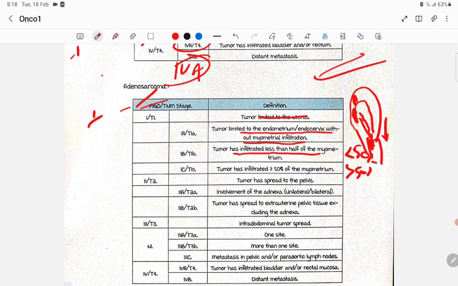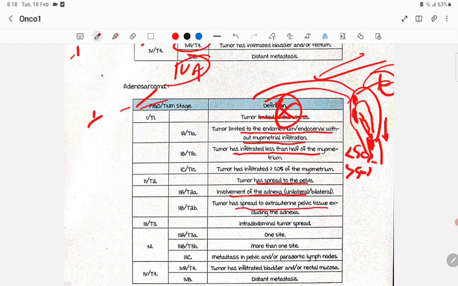Then in stage 2, the tumor spreads to the pelvis, again 2A and 2B. 2A is where the tumor has spread to involve the adnexa, unilateral or bilateral. Then 2B is spread to the extrauterine pelvic tissue, excluding the adnexa. Here stage 2 is the same, but stage 1 is slightly different from the leiomyosarcoma staging. Compared to leiomyosarcoma, the adenosarcoma staging is different.